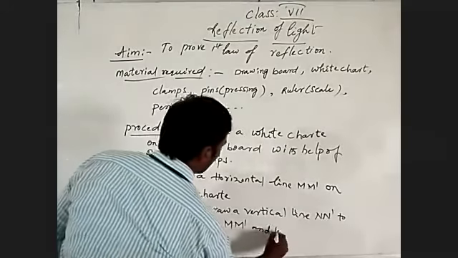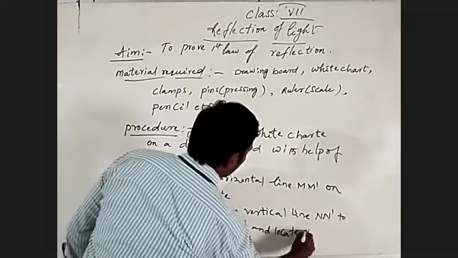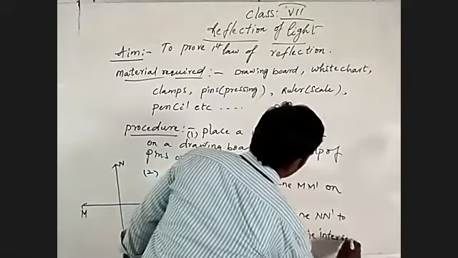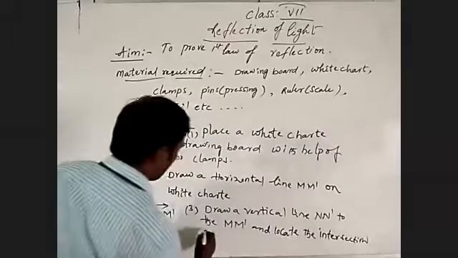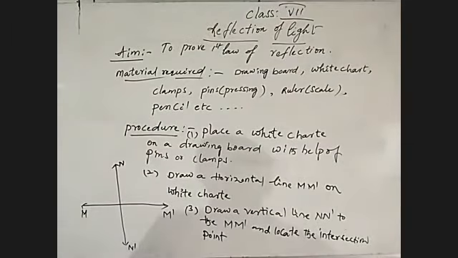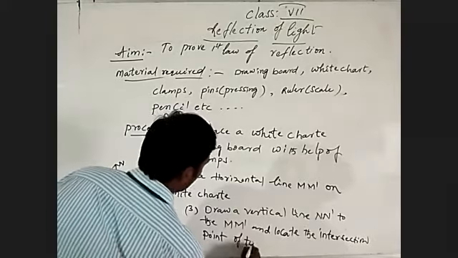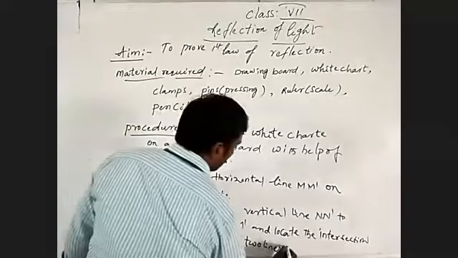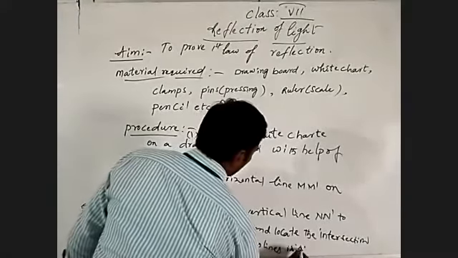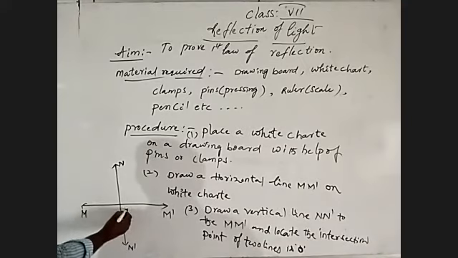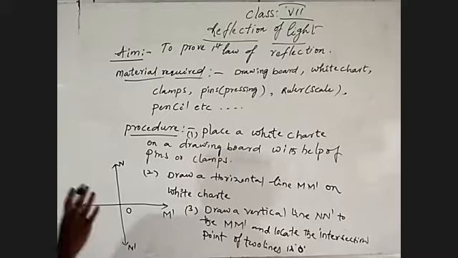And locate the intersection point. The intersection point of the two lines is O. This is the intersection point, so I am marking it O. That is up to this procedure.